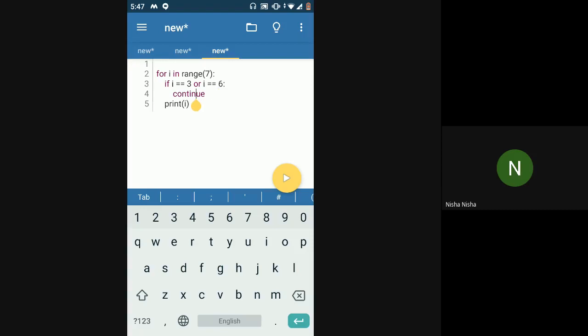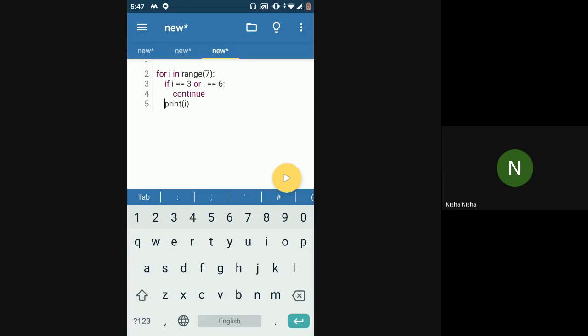After checking the condition, after hitting continue, the control will go back to the start of the for loop, and this print statement will get skipped for I equal to 3 and I equal to 6, for both of these.